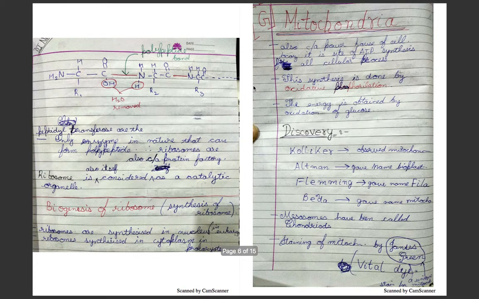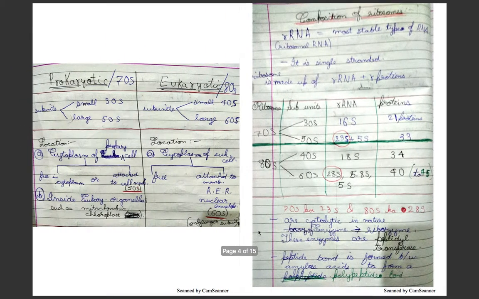Now see, this is an amino acid, again this is an amino acid, and this continues on, and the peptide bond is formed between these two amino acids.